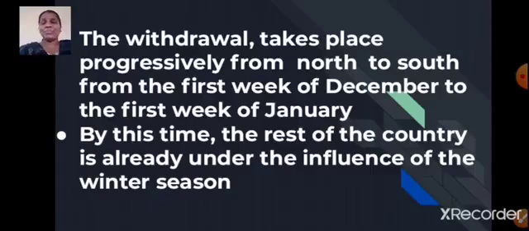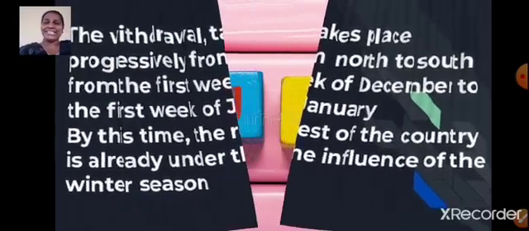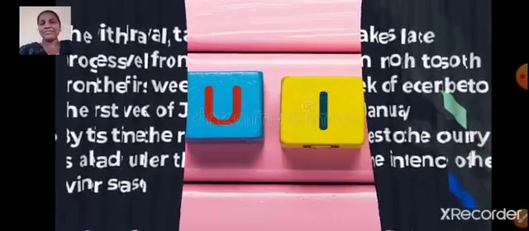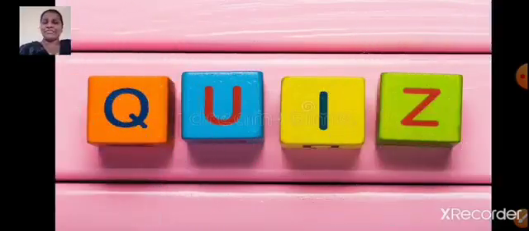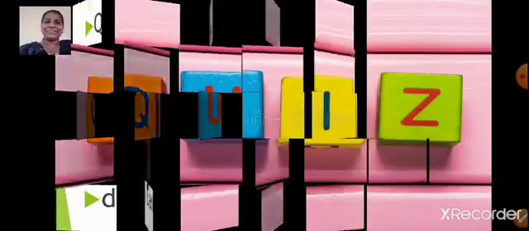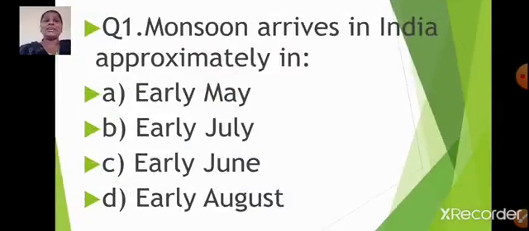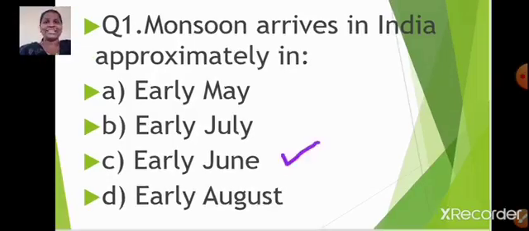So students, I hope you have understood the topics covered today. Now it's time for quiz. I hope you all are ready for the quiz. Let's begin. Question number 1. Monsoon arrives in India approximately in option A early May, option B early July, option C early June, option D early August. Yes, which is the correct answer? Yes, you are right. The correct answer is early June.